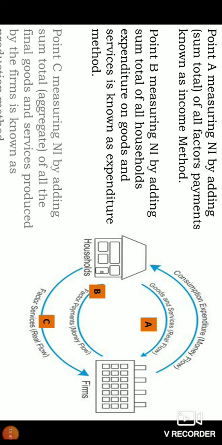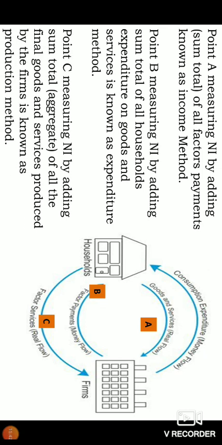Point C. You can see all the goods and services produced in the country at market prices, from the product method side or from the production side. So point C measures national income by adding the sum total of all the final goods and services produced by the firms and supplied to the household at market price, known as calculation of national income by the product method or production method.